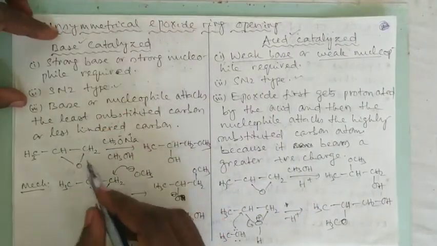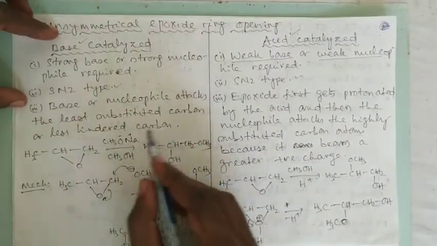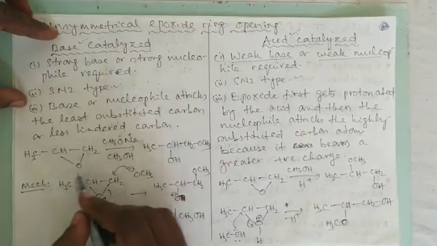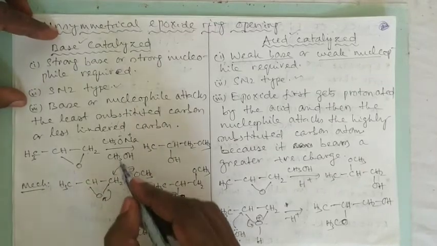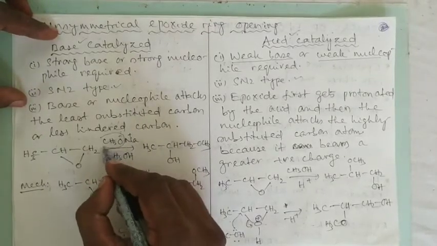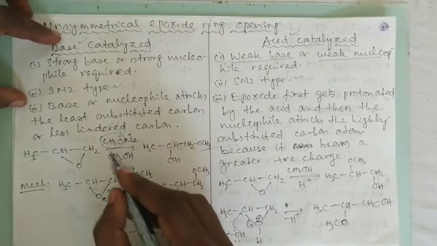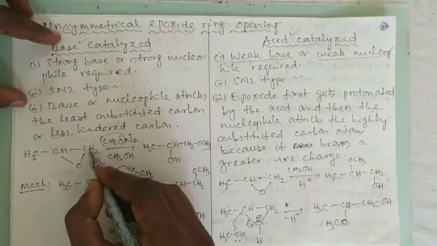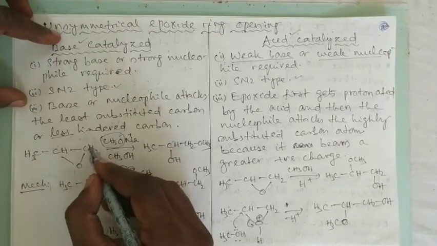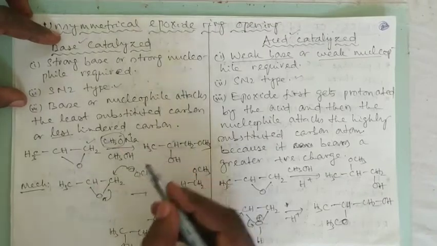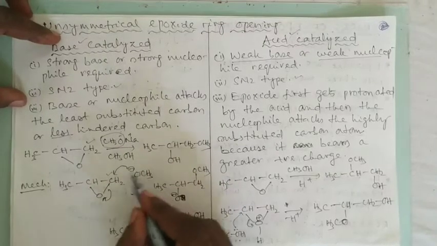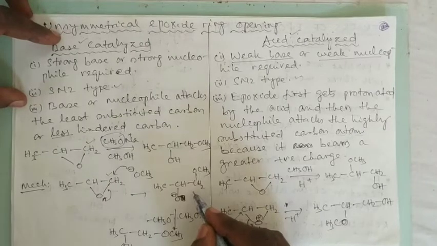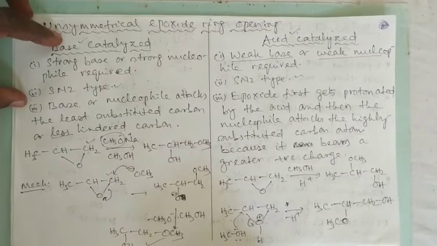If it is base catalyzed, the base or nucleophile attacks the least substituted carbon or less hindered carbon. You see, this is an unsymmetrical epoxide. Now the base is here, CH3O-, that is methoxide ion. This attacks from the less hindered side. You see here, there are two hydrogen atoms, here one hydrogen and one methyl. So this is the less hindered side. So the base attacks this side, so that the ring opens from this side and we get this one, and this on protonation gives this compound.